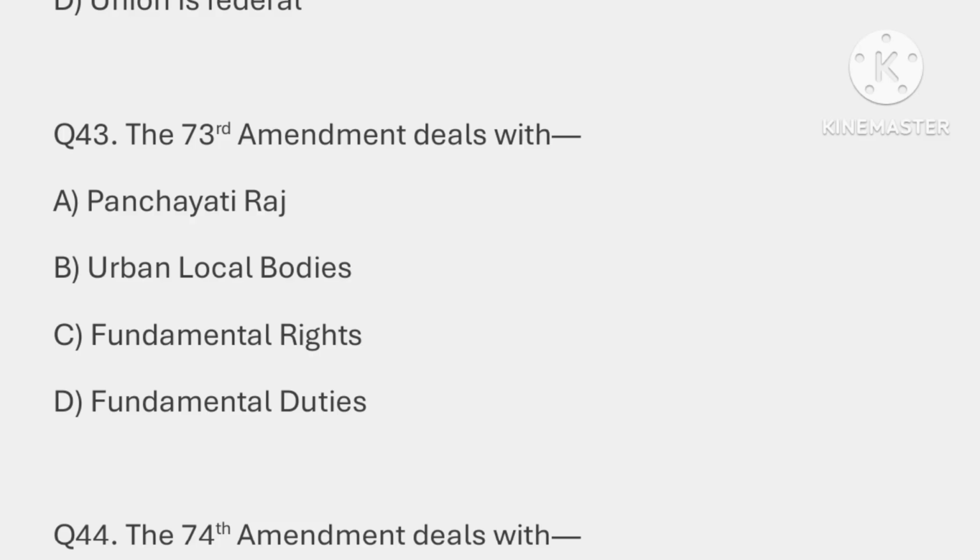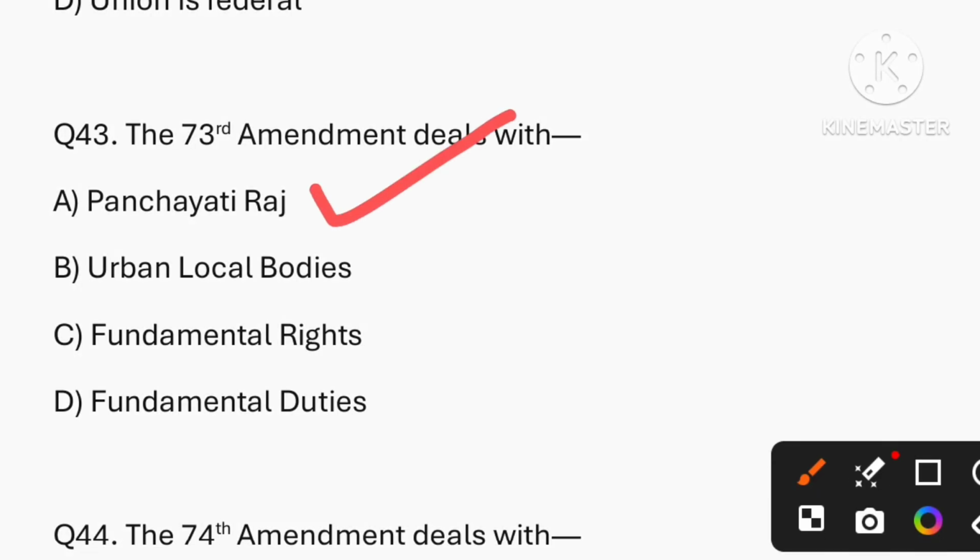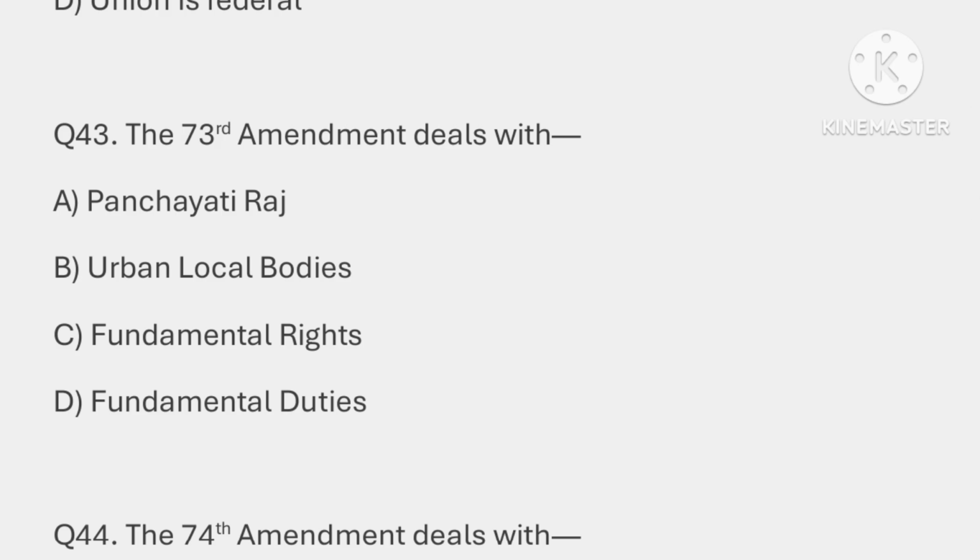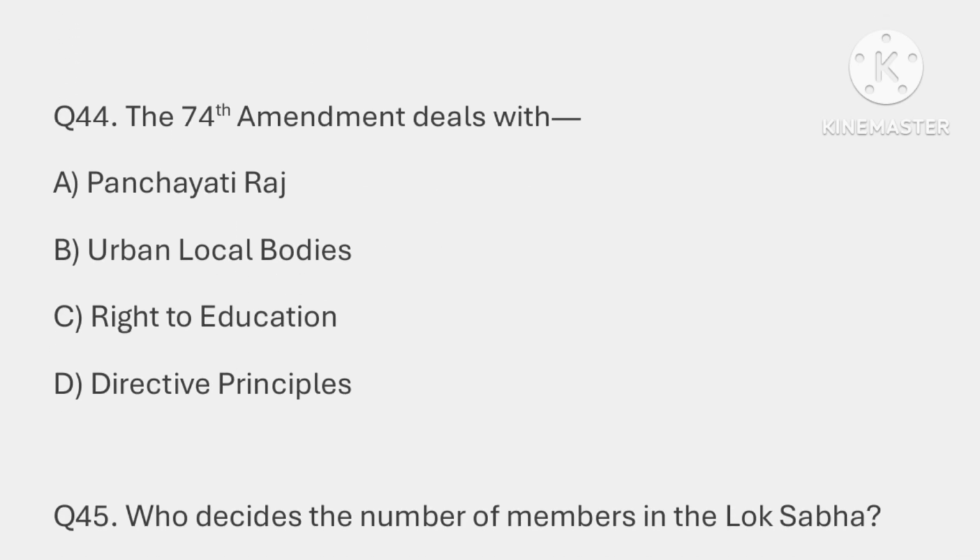Question number 43. The 73rd amendment deals with, so the correct answer is option A, Panchayati Raj. Question number 44. The 74th amendment deals with, so the correct answer is option B, that is it deals with the urban local bodies.